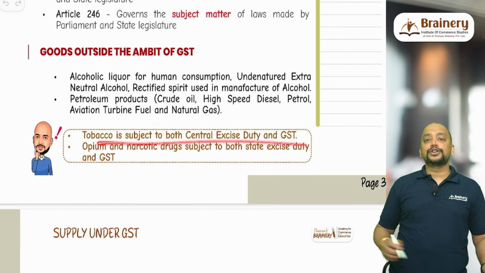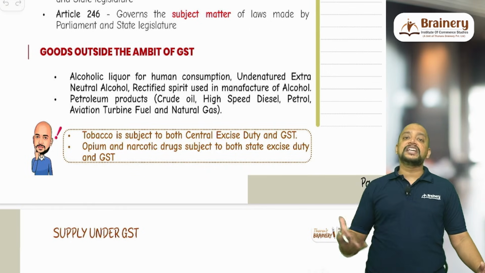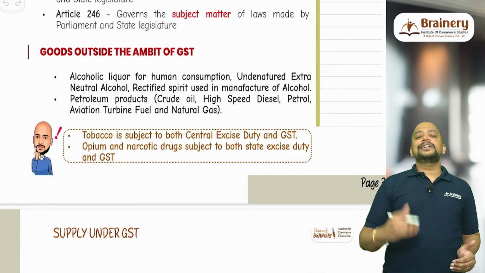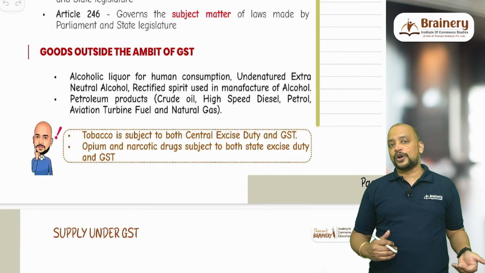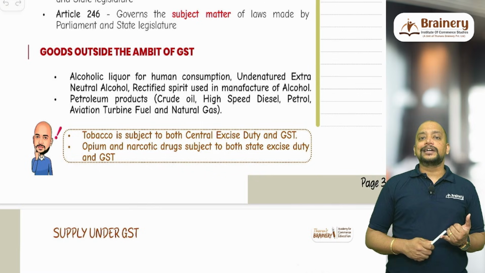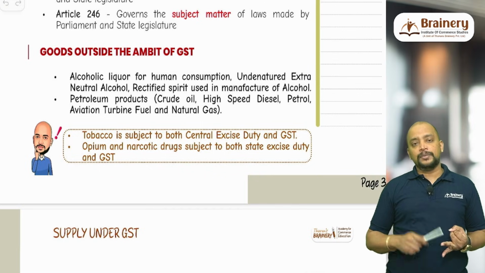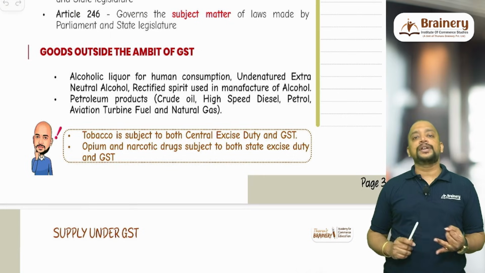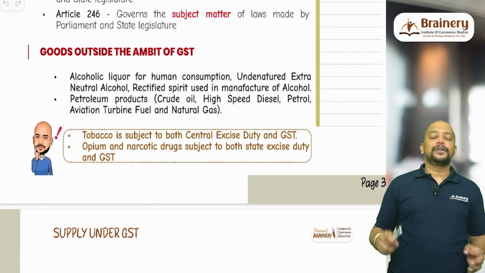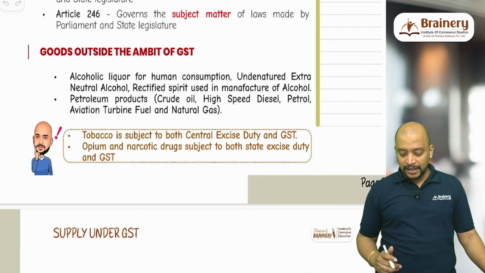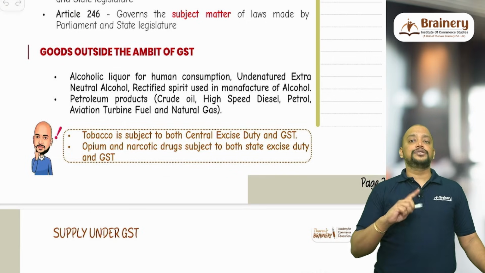And tobacco is subject to both central excise duty as well as GST, even though central excise duty got subsumed into GST. But even today, that central excise duty is applicable with respect to few products. Number 1, on alcoholic liquor, we have state excise duty, we don't have central excise duty. Then on petroleum products, we have central excise duty. And then on tobacco products, we have central excise duty. So central excise duty is even today applicable. So tobacco is subject to both excise duty and GST.